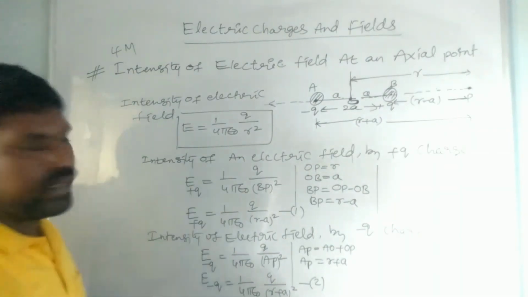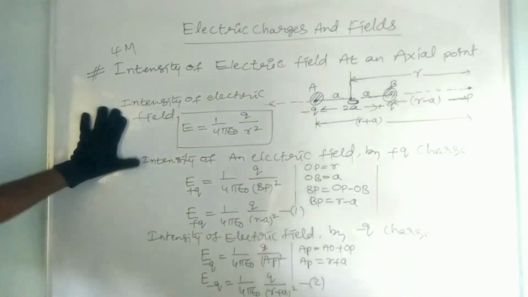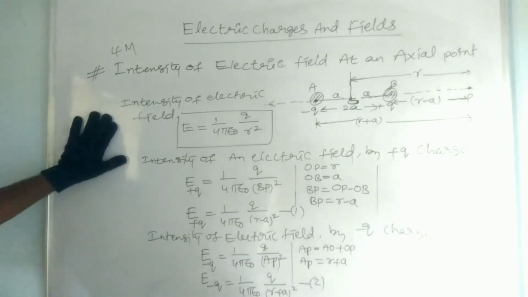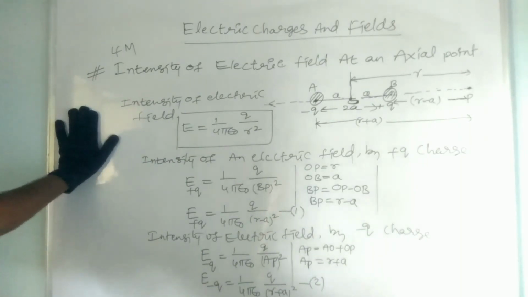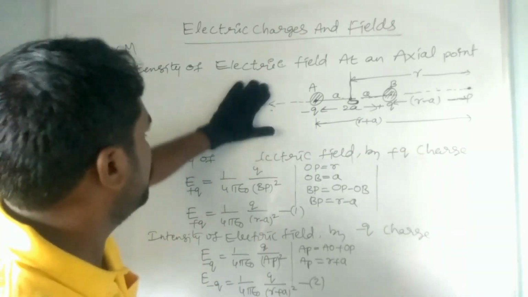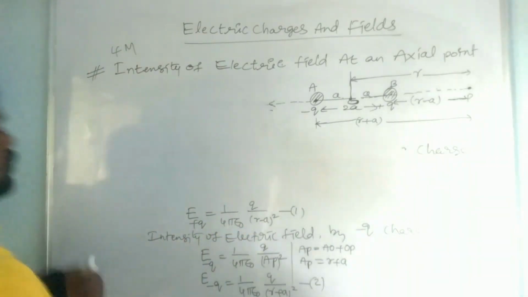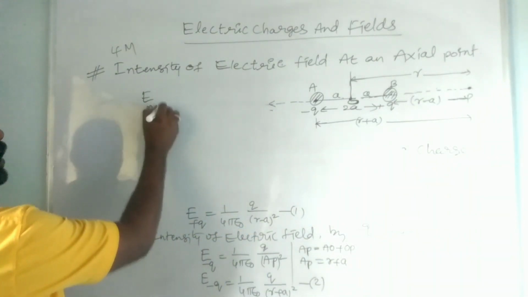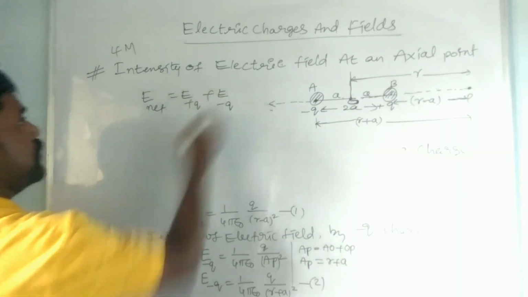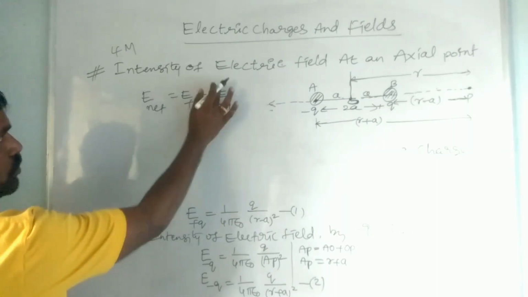So now we have to find the net intensity of electric field. Let us see how we can find it. All of you take the screenshot and write the notes. Right? Okay. So net intensity of electric field is equal to E plus Q plus E minus Q. Intensity of electric field by the plus Q charge, intensity of electric field by the minus Q charge.